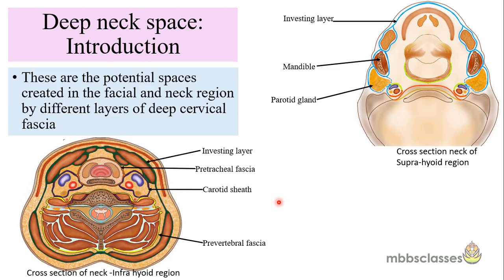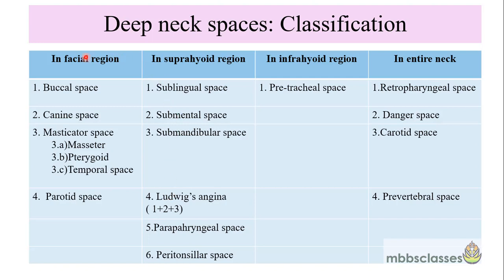So today's class is on deep neck spaces. Here you can see there are two pictures. This is the infrahyoid cross section of the neck, and this is the suprahyoid cross section of the neck. Here we can see the mandible, parotid gland, submandibular glands, and the sublingual glands. In healthy condition, what happens? The tissues which are present within these spaces are closely applied to each other, and they are filled with relatively loose connective tissues.